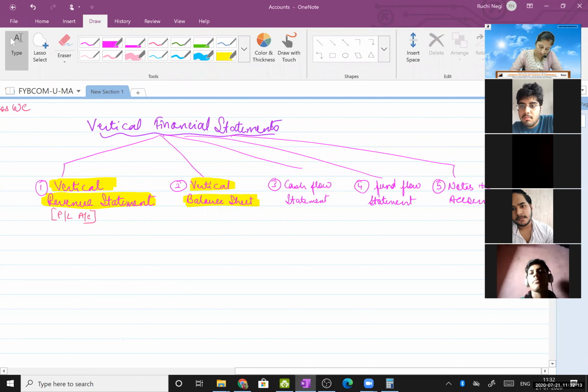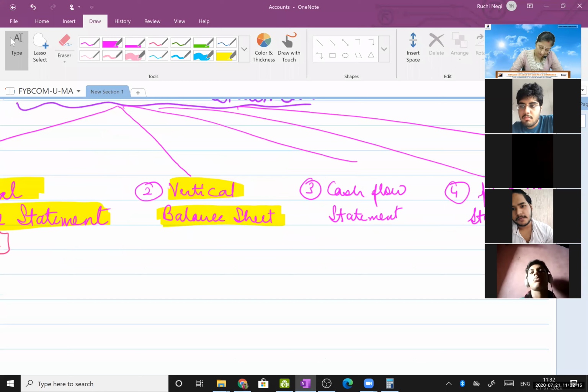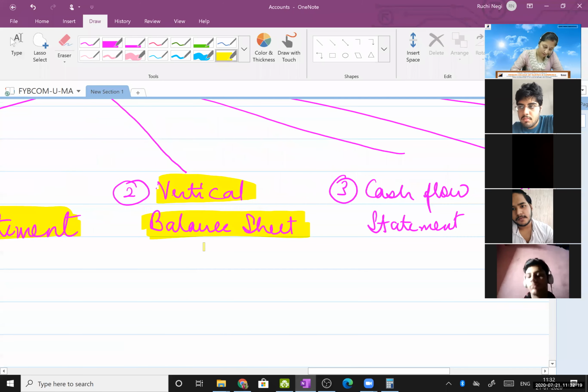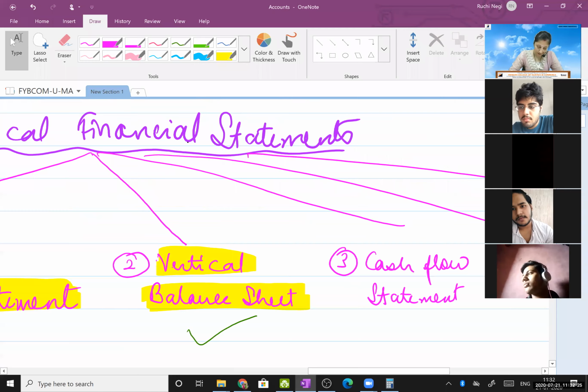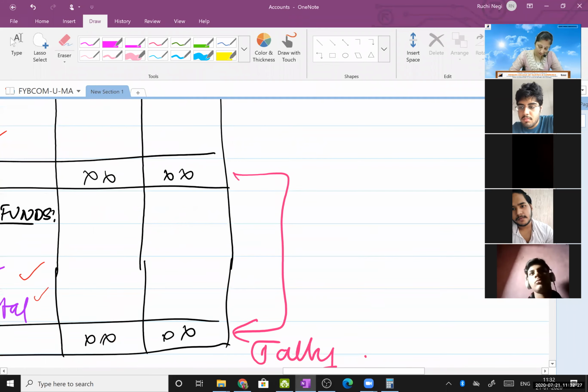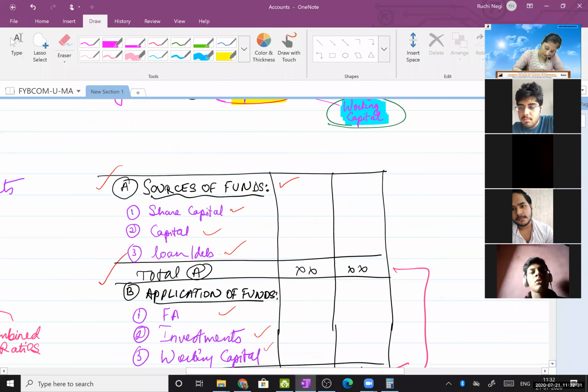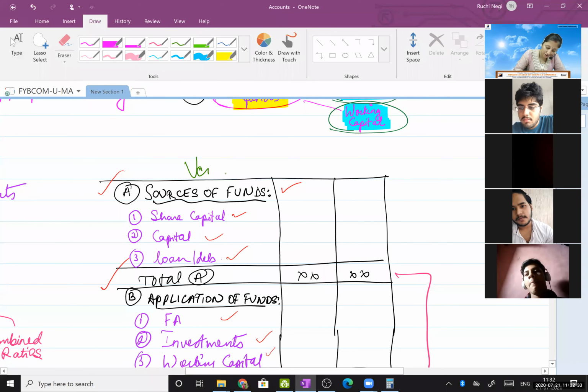And now this part, vertical balance sheet, is reflected here. Okay, this is a vertical balance sheet.